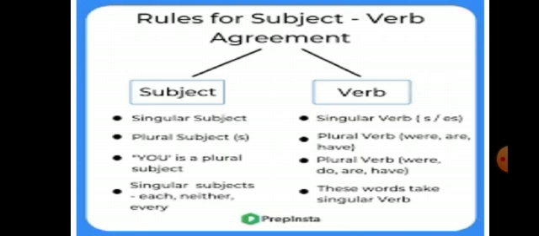Rules for subject-verb agreement. When the subject is singular, it will take a singular verb, or the s form of the verb. A plural subject will take a plural verb, that is were, are, have, etc. You is a plural subject, so a plural verb like were, do, are, have it will take. Singular subjects: each, neither, every. These words take a singular verb.